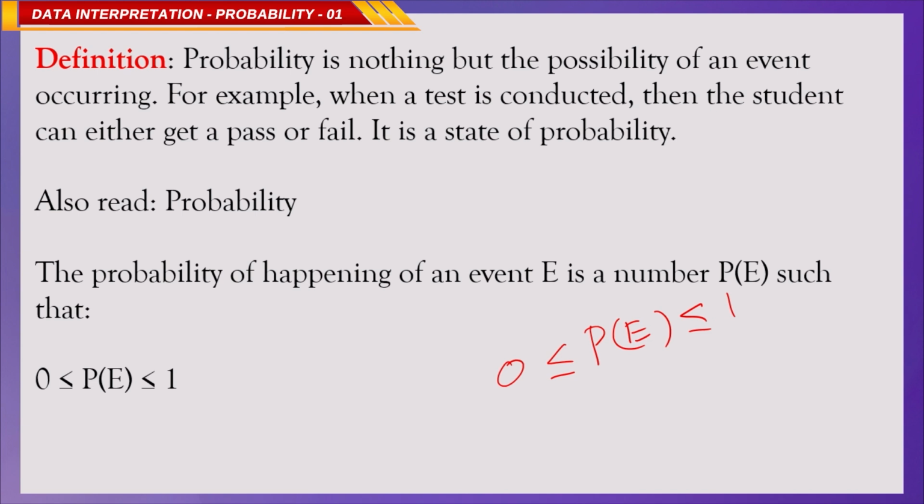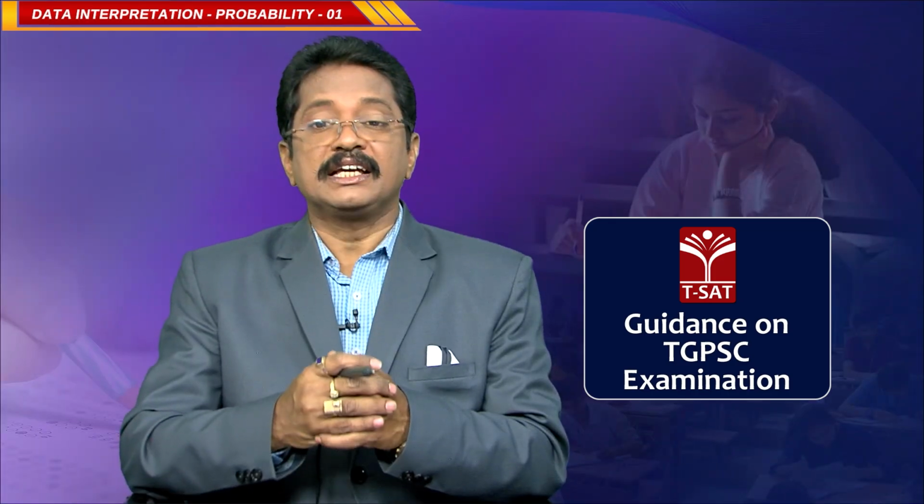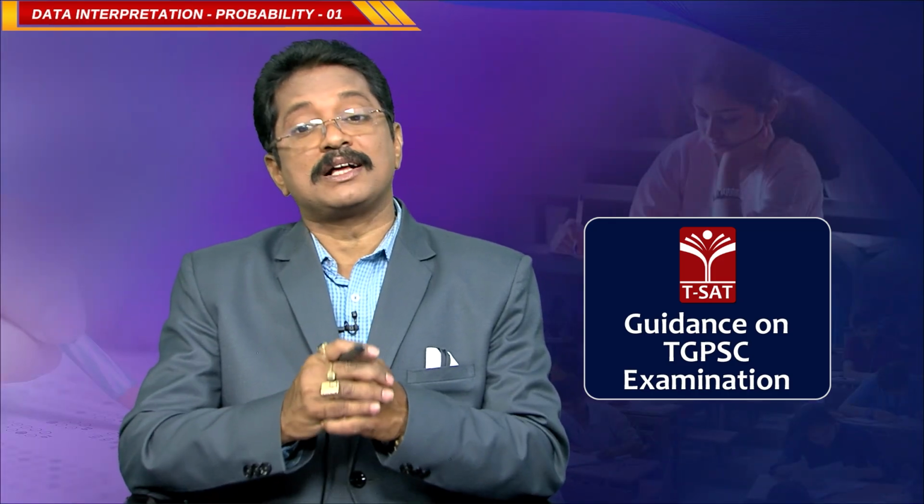There is no possibility that the probability of an event will be more than 1 or less than 0. There are no negative values for the probability of an event, and no value more than 1. You have to remember this, it is very important. For example, if the probability of an event is 1.5, is it possible or not?